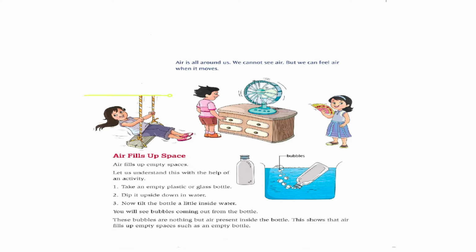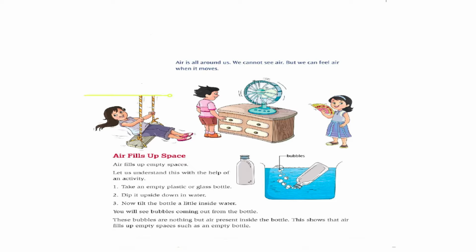Now in this page, children, you will see few images which shows how air is helpful for all human beings. For example, in the first image, the little girl is swinging on a swing, right? Now, when she's swinging on the swing, she can feel the air. She cannot see it, she cannot touch it, but she can feel it while she is swinging.